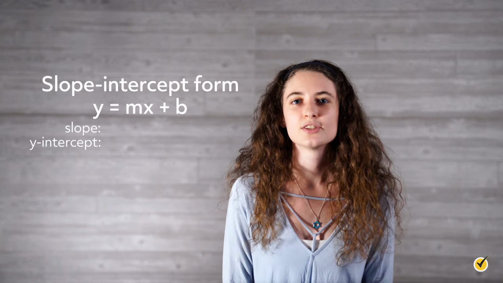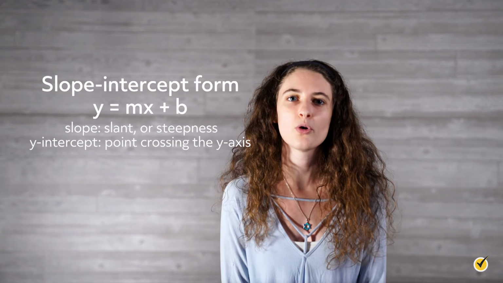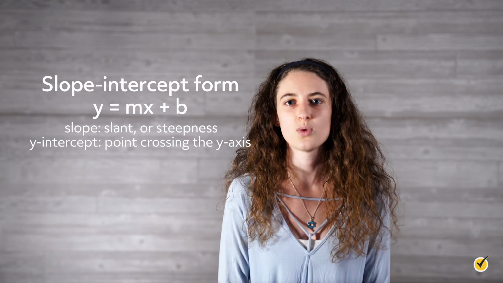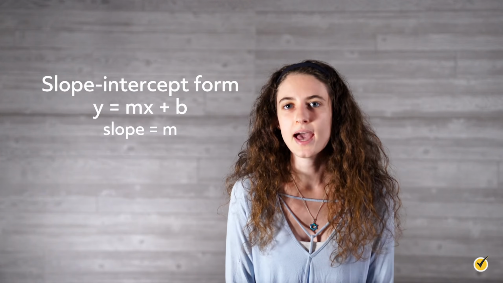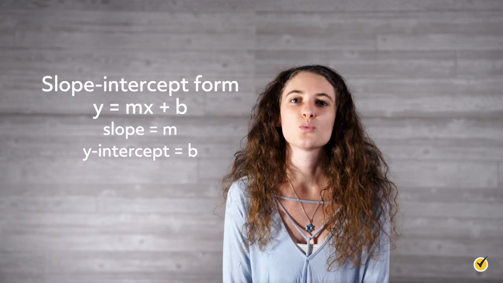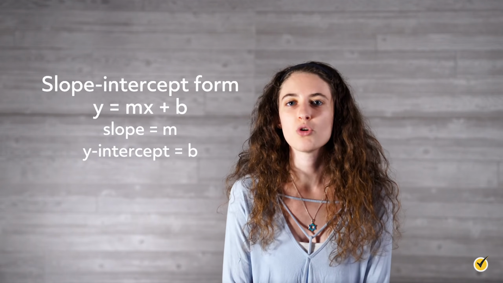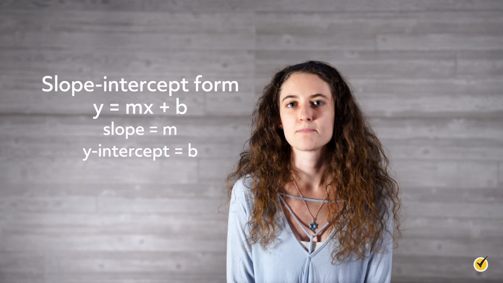The slope of a line describes the slant, or steepness, and the y-intercept is the point on the graph where the line crosses the y-axis. Notationally, slope is represented by m, and the y-intercept is represented by b. Because the y-intercept is an actual point on the coordinate plane, it is represented as an ordered pair, (0, b). Sometimes you will be asked to rearrange an equation from one form to another.